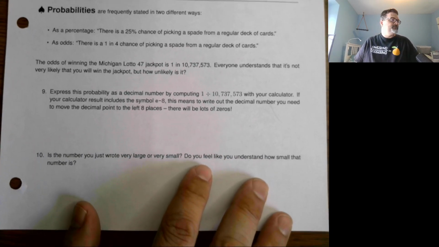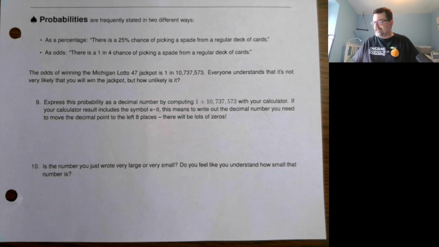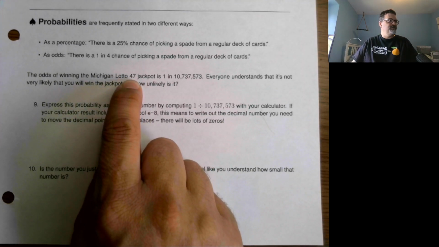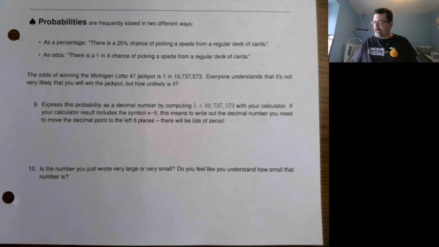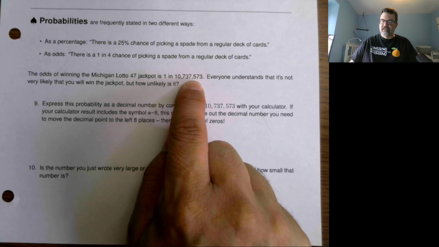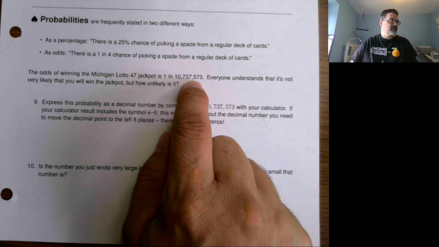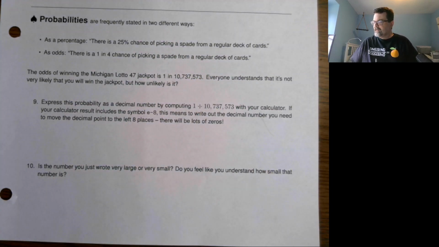Okay, well, stated on its website, the Michigan Lotto system has this thing called Lotto 47, where you pick a bunch of numbers, and if you match all the numbers, you win the jackpot. But this is the probability of winning the jackpot: 1 in 10,700 some thousand. Everybody kind of gets that you're not very likely to win the lottery. But how unlikely is that?